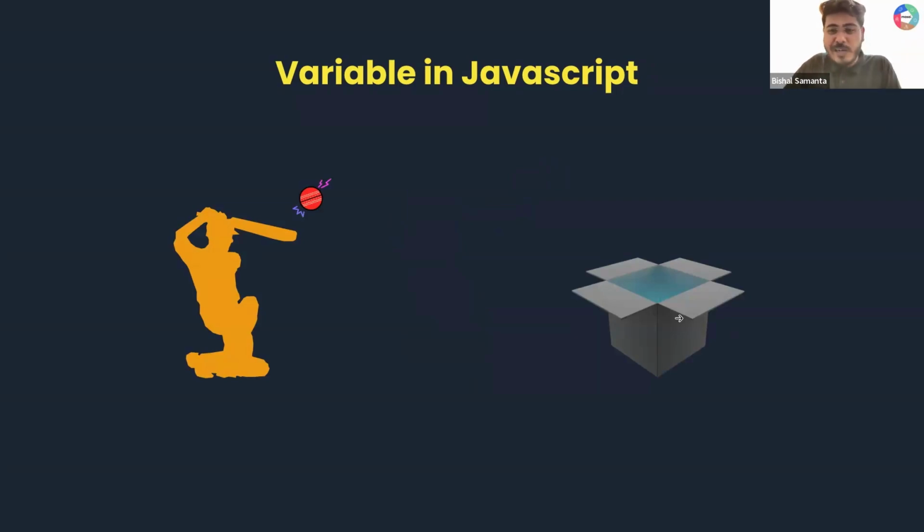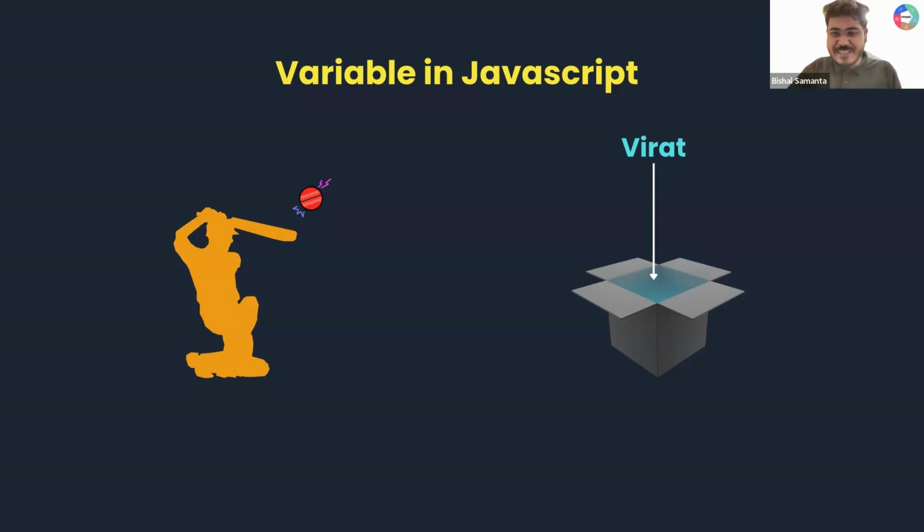Can you say this is an open box? Can you tell me what is this? This is a variable, right? So inside this variable, let's say I want to store Virat. What is Virat? Virat is my data, right? So what I'll do, I'll take Virat and I'll put Virat into this box. Yes or no? I need everyone's response, right?